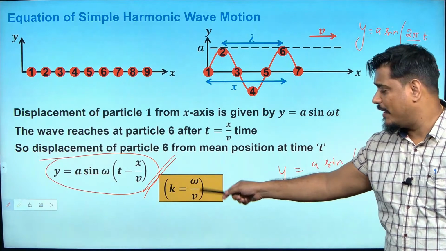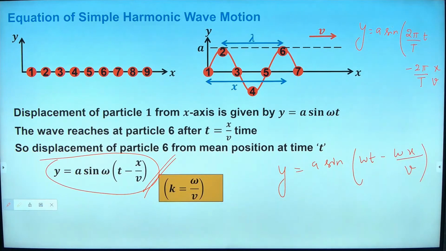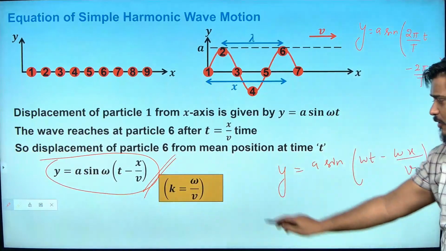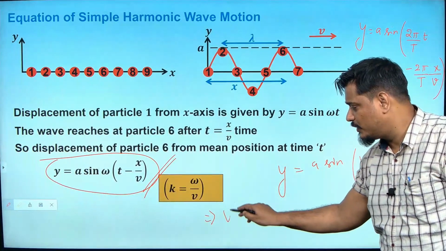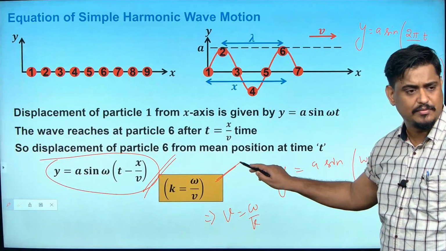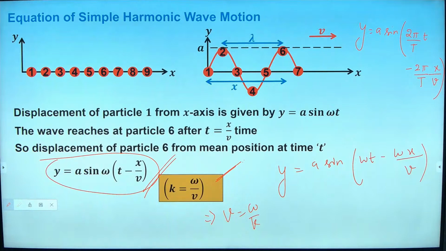We also know that k is equal to omega by v, isn't it? We know this. So, since you know that k is equal to omega by v, I will try to use that in this term. That is, v can be written as omega by k. Can I write from here? v is equal to omega by k. I have taught this to you in the last class itself, how it has come. So velocity will become equal to omega by k.